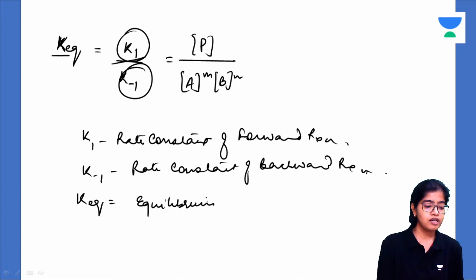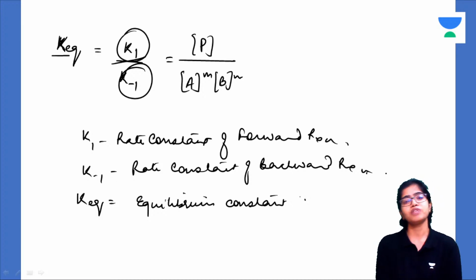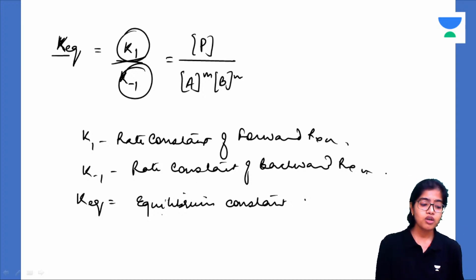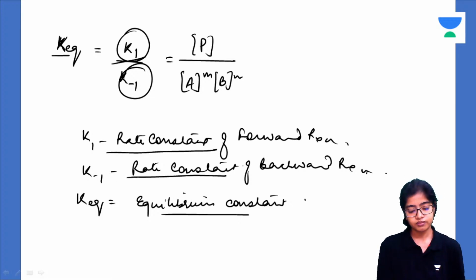So there was once an MCQ saying the equilibrium constant is the ratio of the rate of the forward reaction and the rate of the backward reaction. Is this correct? No, we have discussed this. The equilibrium constant is not the ratio of rates. It is the ratio of rate constants. All right. Following all of you? I hope you guys have understood this.